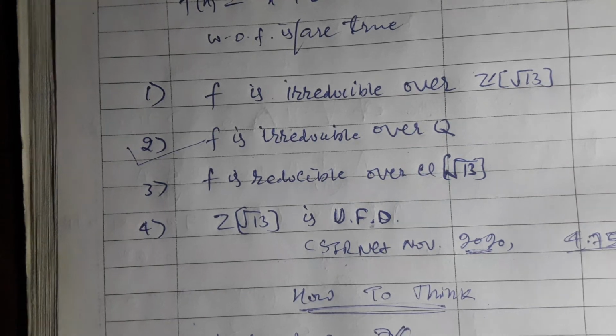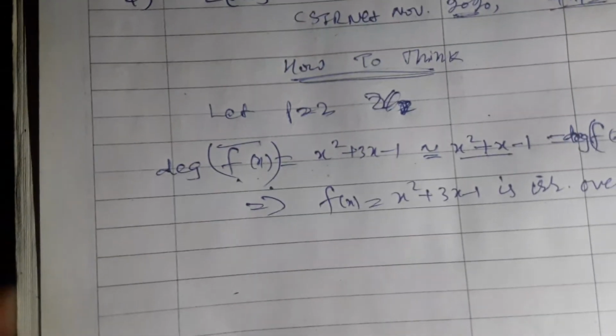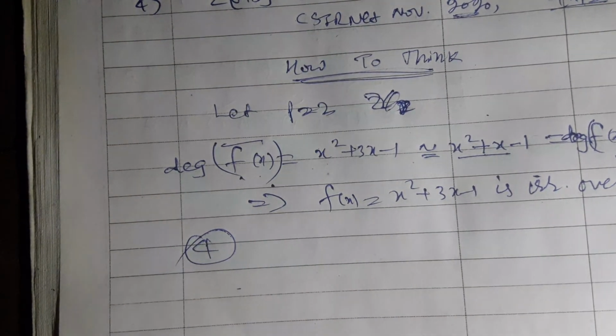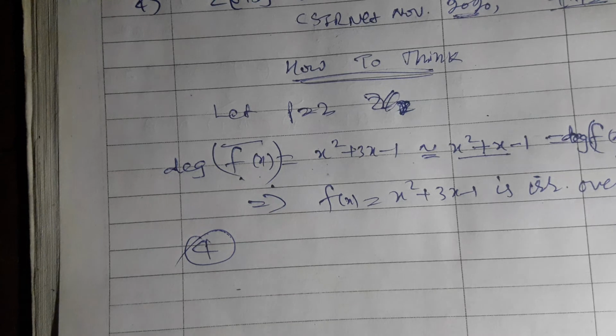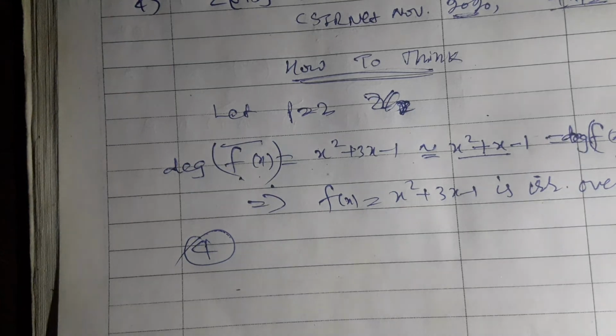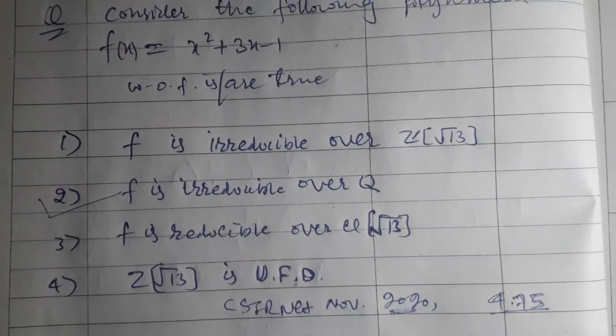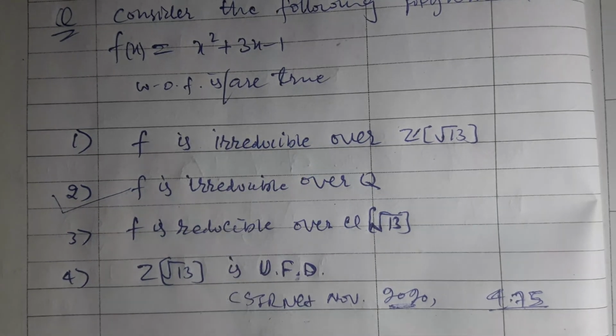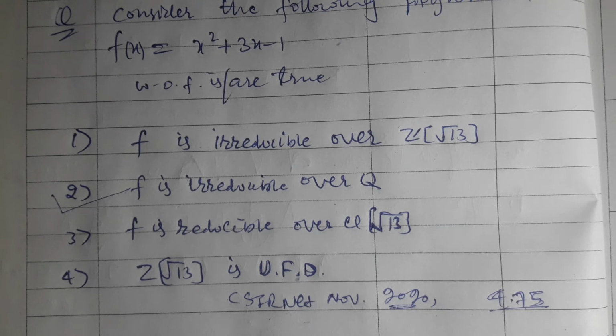Now, moving on to option 4, which is just a dummy option. This is one of the easiest questions asked in the modern algebra section, I think. The only confusing parts are option 3rd and option 1, where the examiner talks about the integral and rational rings over root 13.